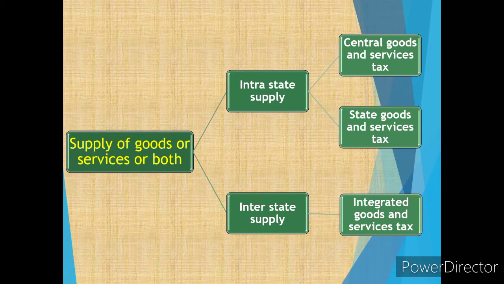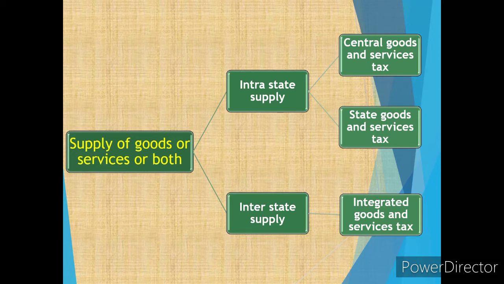For intrastate supply, the taxes collected are the Central Goods and Services Tax, that is the CGST, and the State Goods and Services Tax, that is the SGST. CGST and SGST are collected on the intrastate supply.